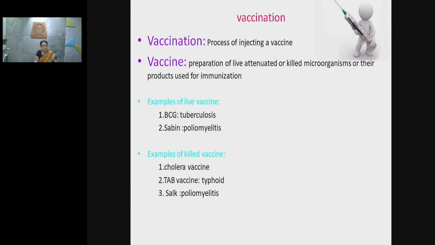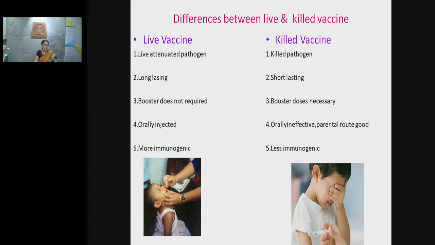So, there are the differences between these live and killed vaccines. Live vaccines are the preparations which are obtained by attenuation of pathogen. However, the killed vaccine contains the killed pathogen.